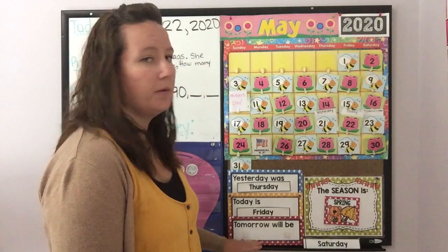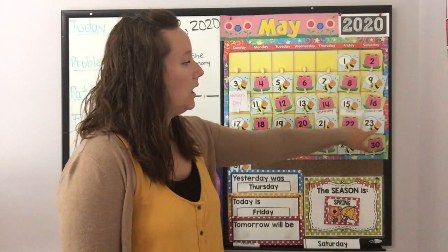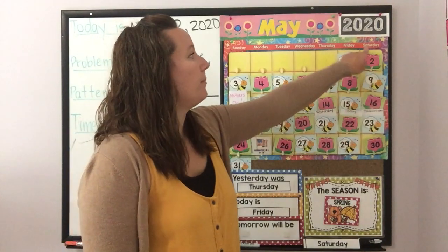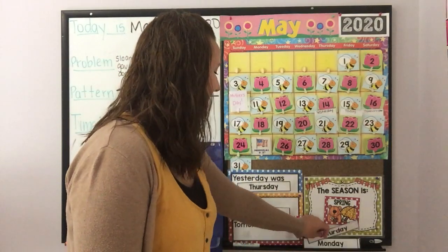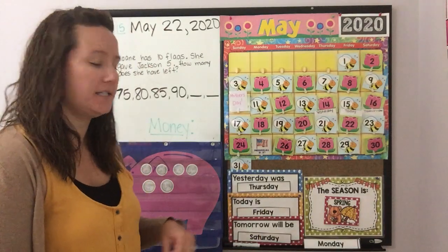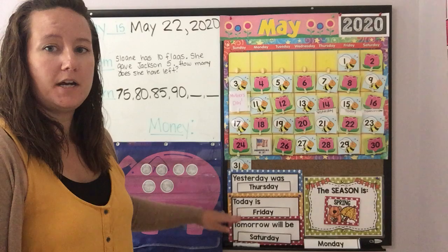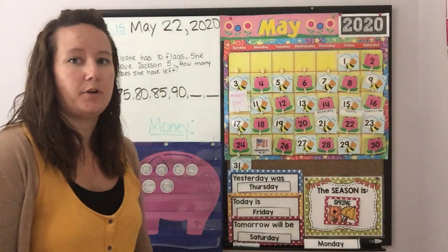And then we need to find out what comes after Friday for tomorrow. So here's today. Hop forward one day for tomorrow. Up, up, up. Tomorrow will be Saturday. Good. All right, let's read all three and our season. Yesterday was Thursday. Today is Friday. Tomorrow will be Saturday. The season is spring.